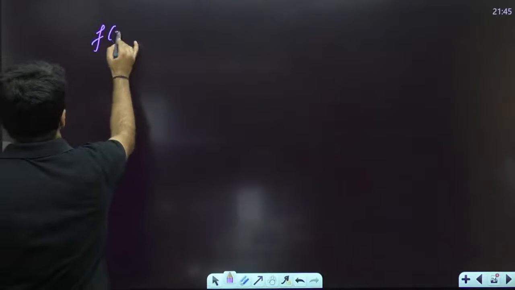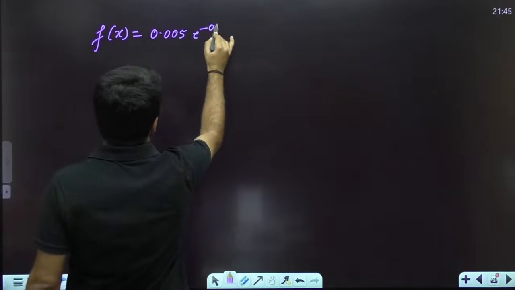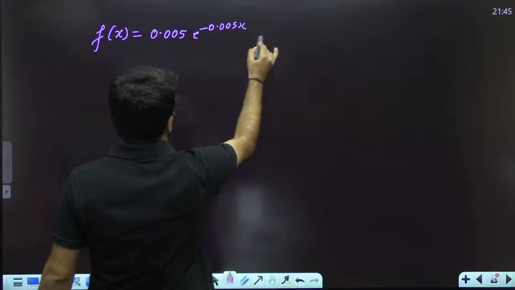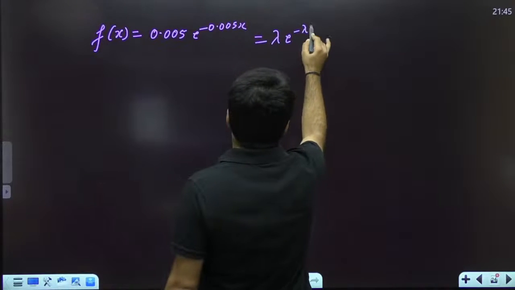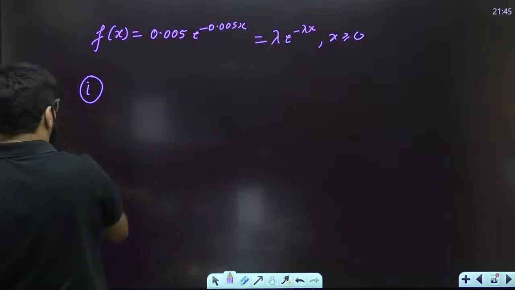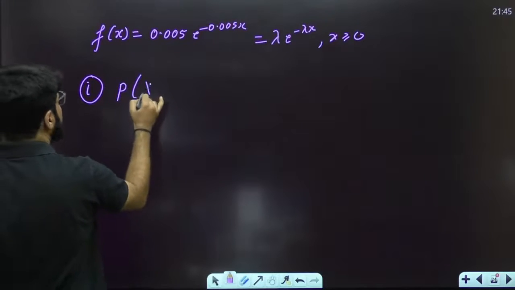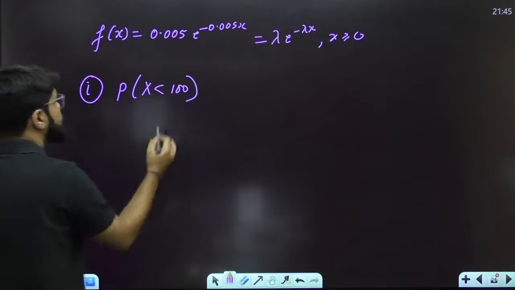Let me rewrite. f(x) is 0.005 e power minus 0.005x, which is of the form lambda e power minus lambda x for x greater than or equal to 0. What is the first part here? The probability that the tape distance is less than 100.